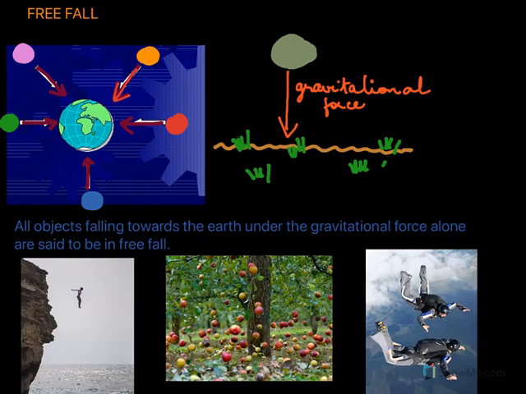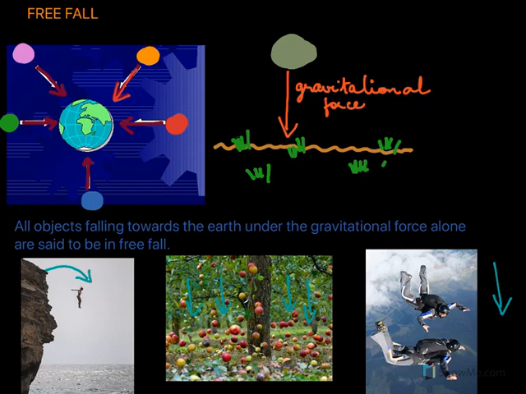Here are some more examples of free fall. Like you can see, this person jumping off the cliff moves towards the surface of the earth because it is pulled by the gravitational force. Here too you can see all these fruits falling towards the surface of the earth, which is also free fall. Skydiving is a very good example of free fall, where people fall towards the earth because they are pulled by the gravitational force. So again, all objects falling towards the earth under the gravitational force alone are said to be in free fall.